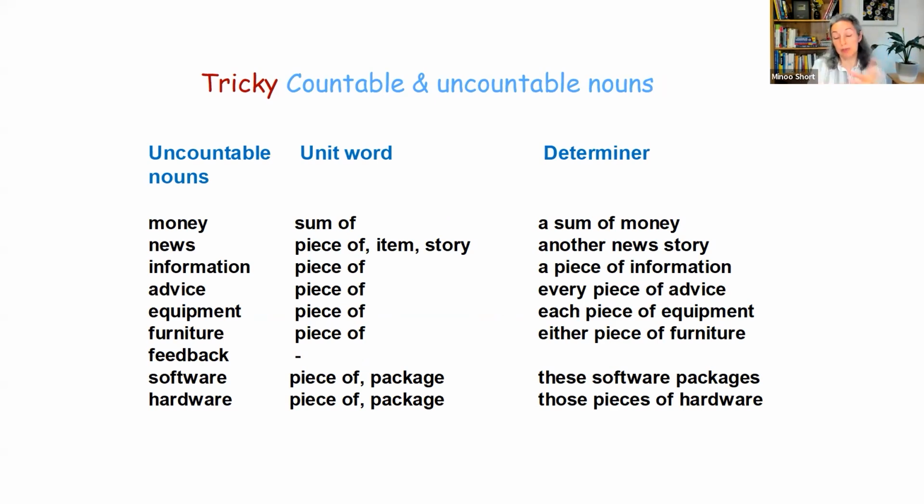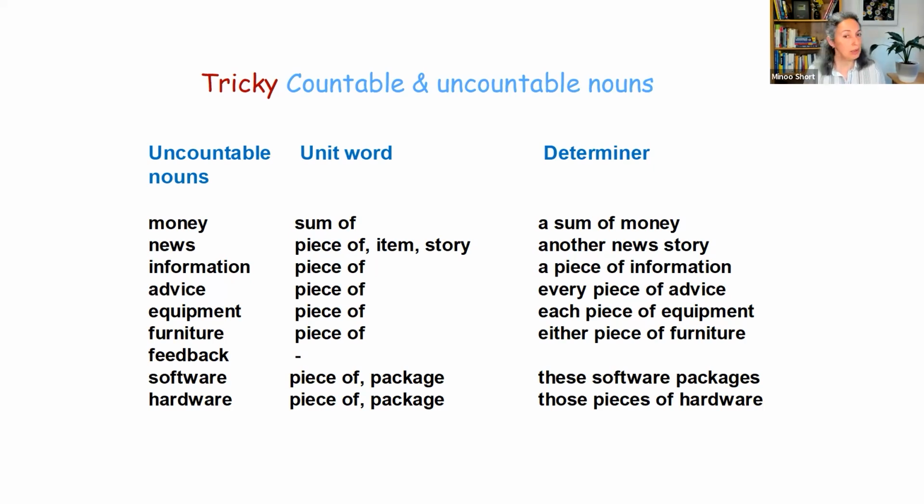Piece of is the most common one to use as a unit word or unit expression. But with news, you can also use the words item and story. So you can say another news story or another news item. Nice ones. For information, advice, equipment, and furniture, your only choice is a piece of. So you can say a piece of information, every piece of advice, each piece of equipment, either piece of furniture, if you really need to count.